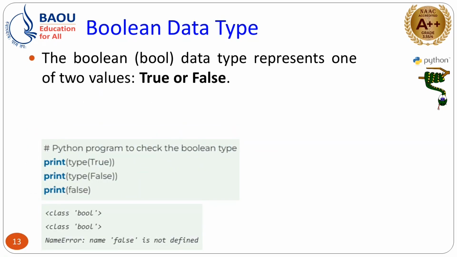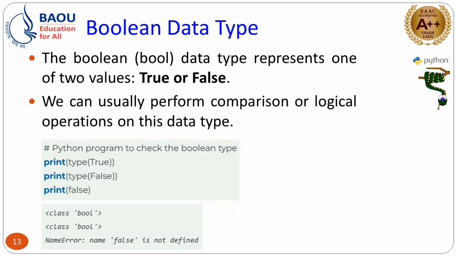Now, next is the Boolean data type. So, basically two values are available, True or False. You can observe here on the screen print type True. So, if you are using type of True, then it will define the bool class. Same way for False, the bool class will be defined. But suppose you are using false with a small f, not a capital, right. So, as you are already aware, Python is case sensitive, so it will give you an error message.